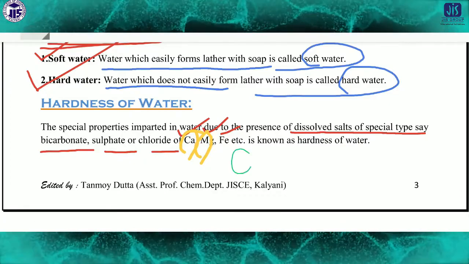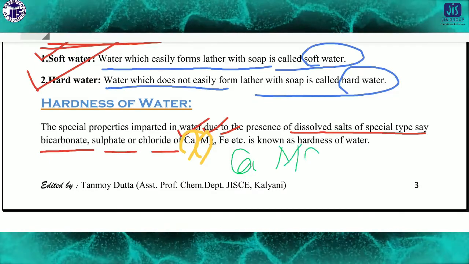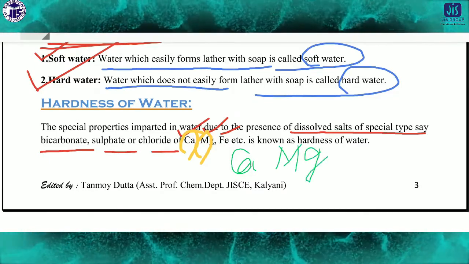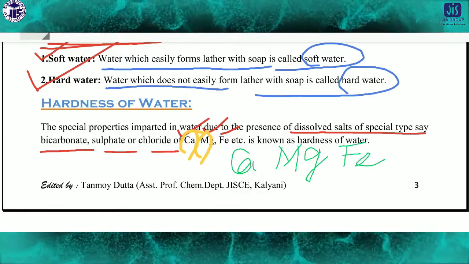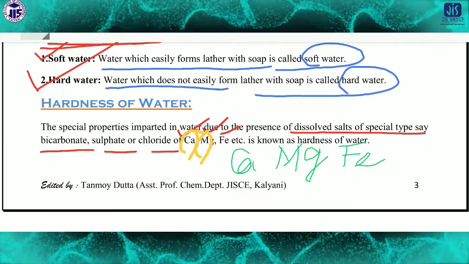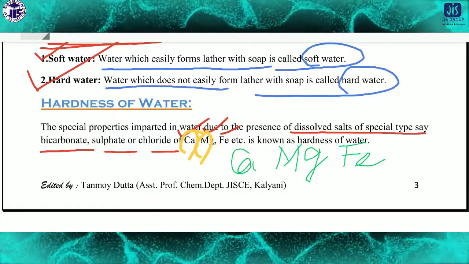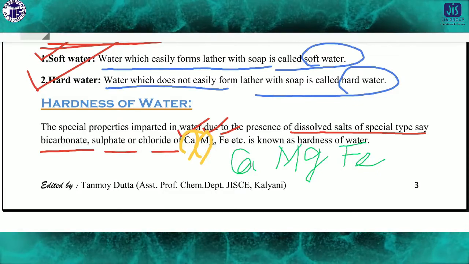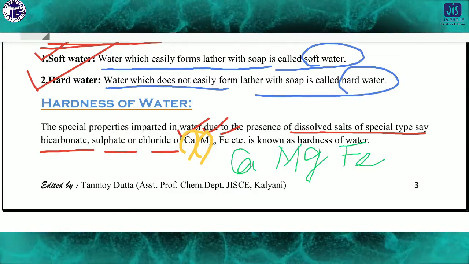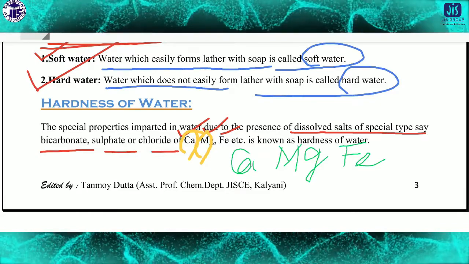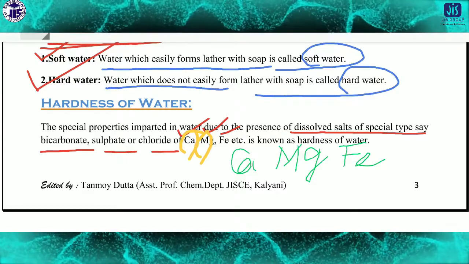Calcium, magnesium and iron, these three ions are mainly responsible for the hardness of water. You have to keep this fact in mind. Not only calcium, not only magnesium, but majorly we take that some salts of calcium and magnesium are mainly responsible for the hardness of water. And which salts? Bicarbonate, sulfate, chloride, carbonate, etc.